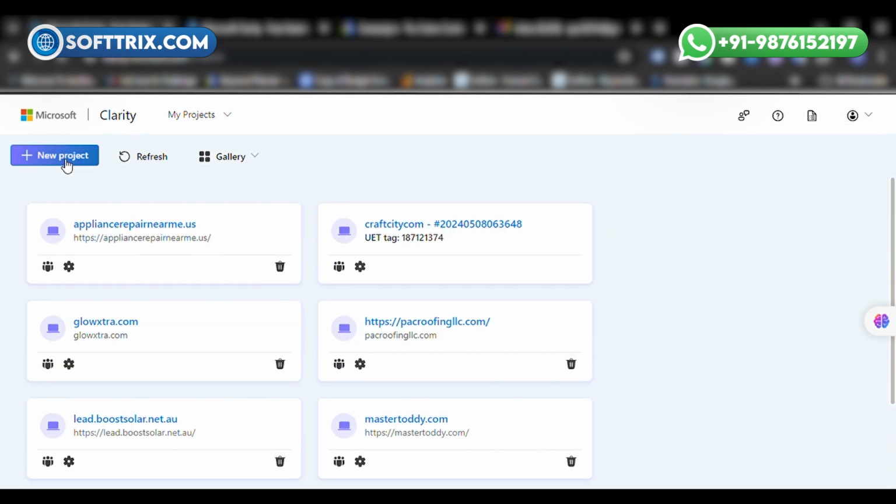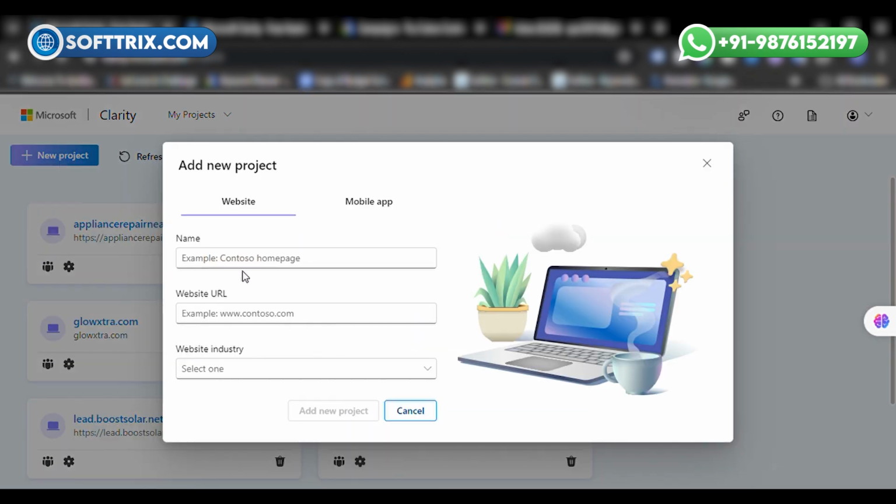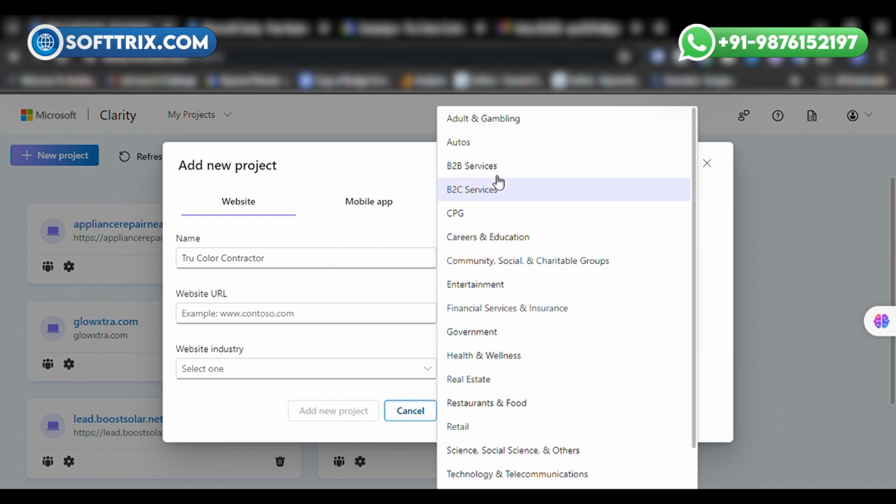To create a project for a new website, click on new project, then assign a name. Then add the website name, then select the industry.